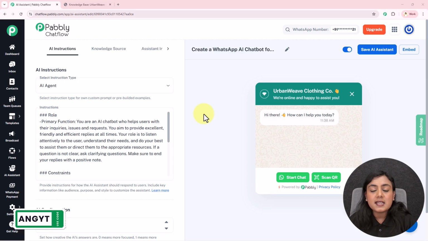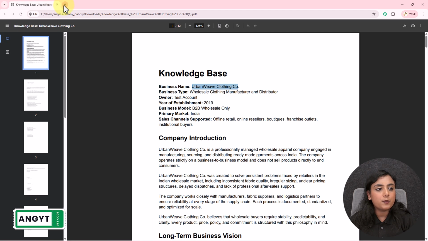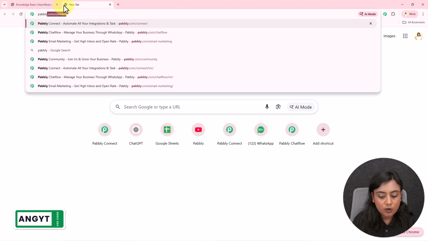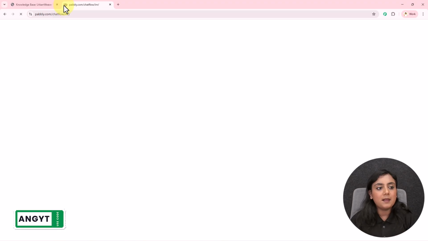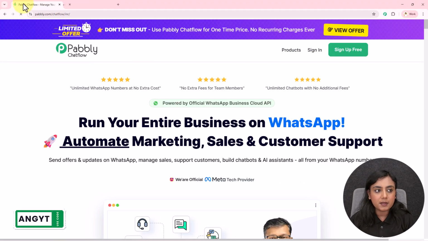So this is how this AI assistant automatically resolves your leads' or clients' inquiries on WhatsApp. And you can create this amazing AI assistant without any coding and programming skills using Pabbly Chatflow. Okay, now in order to access Pabbly Chatflow, you have to open a new tab and search for pabbly.com/chatflow, and Pabbly Chatflow's landing page is going to appear in front of you.